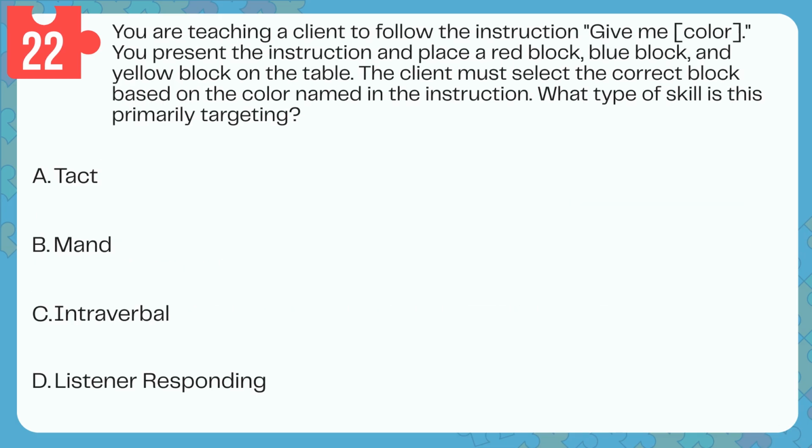Question 22. You are teaching a client to follow the instruction, "Give me color." You present the instruction and place a red block, blue block, and yellow block on the table. The client must select the correct block based on the color named in the instruction. What type of skill is this primarily targeting?